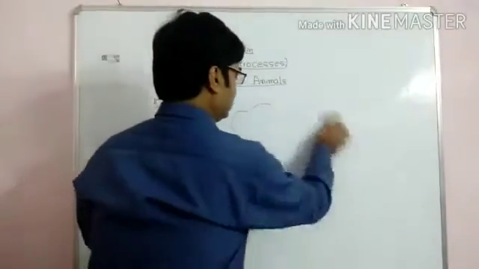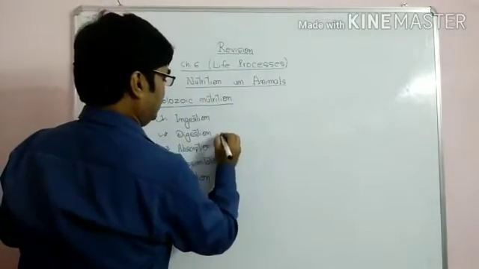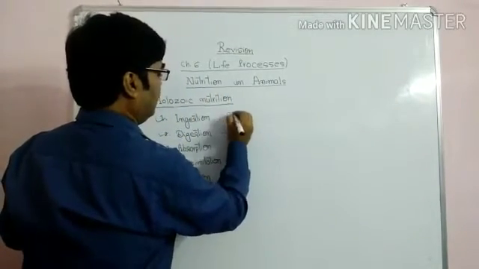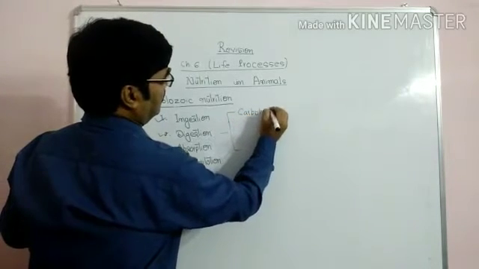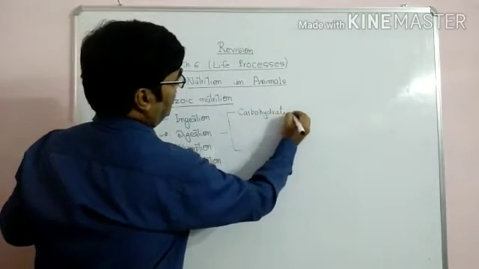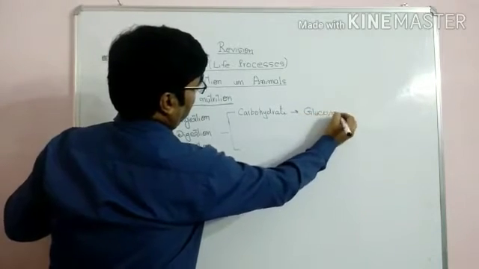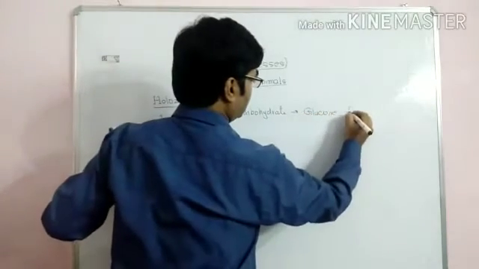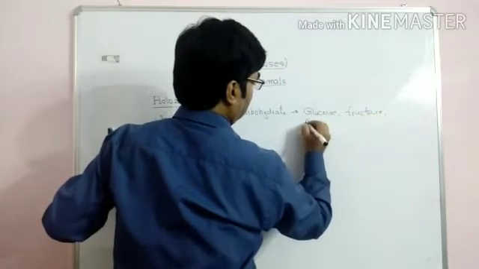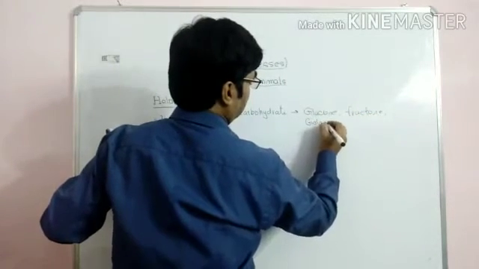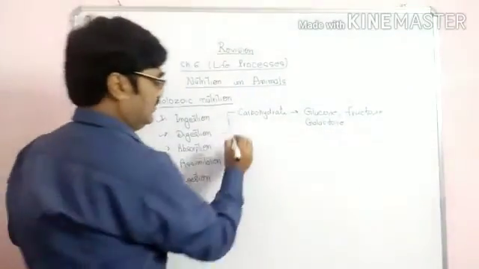Like the carbohydrate. During digestion, carbohydrate or starch breaks down into glucose, fructose, galactose, etc. This is the simplest form.